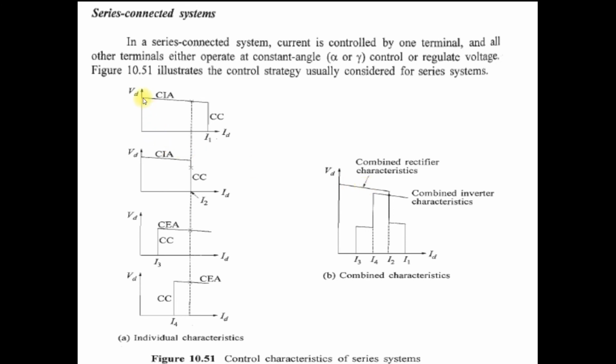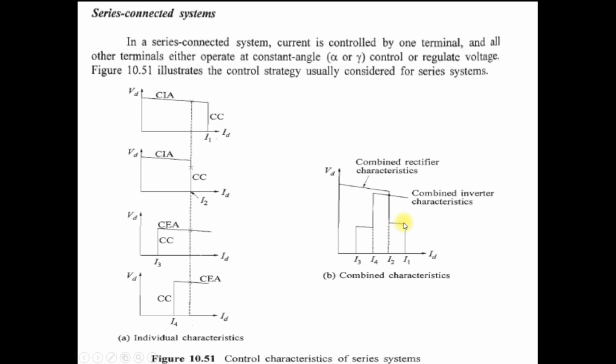When you combine the rectifier characteristic, it means combining the characteristics of 1 and 2, you can see that converter 1 is operated in CIA mode. So you get this characteristic here. And converter 2 is operated in CC mode, it means current control mode. But the current order of converter 2 is less than the current order of converter 1. So you can see this line is the constant current mode of converter 2, that is I2. After that it is operated in the constant ignition angle mode.